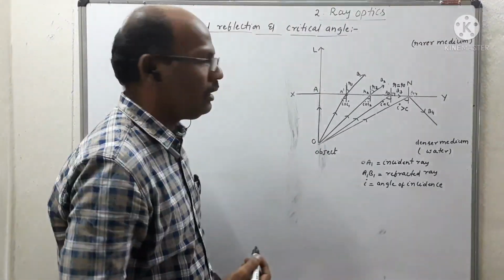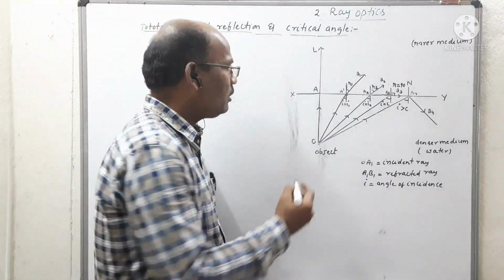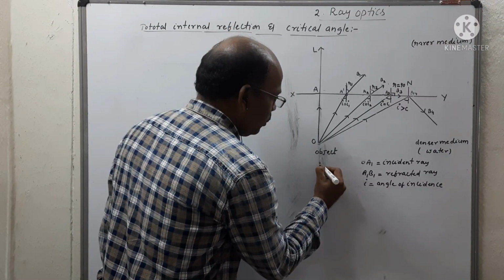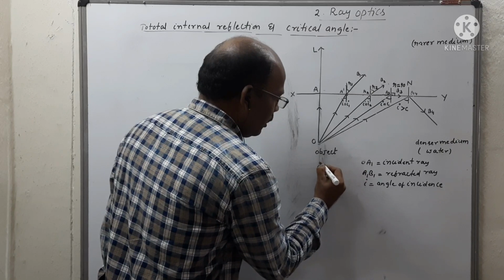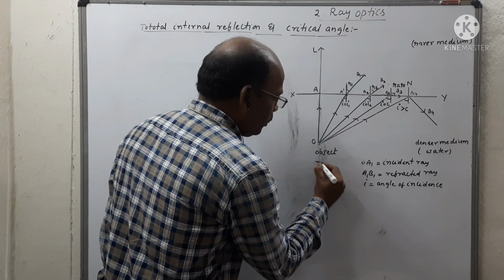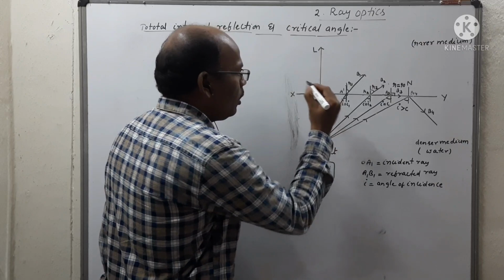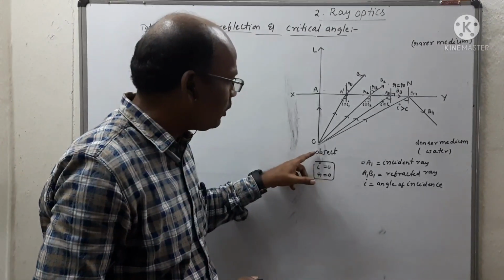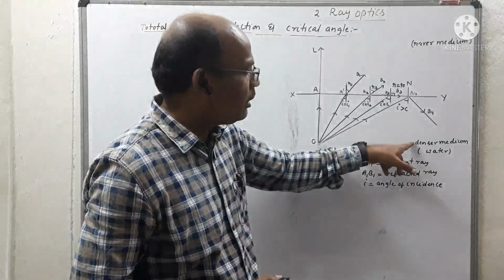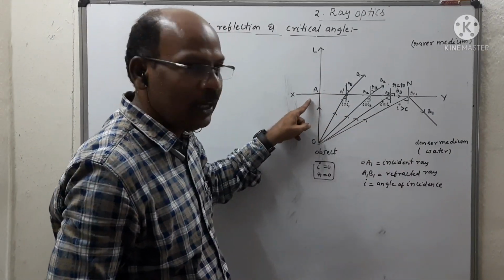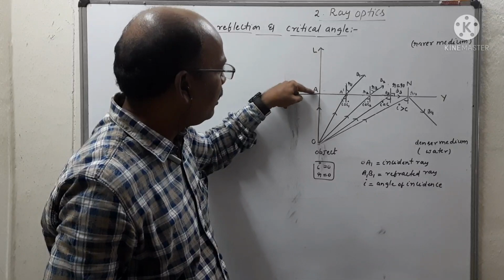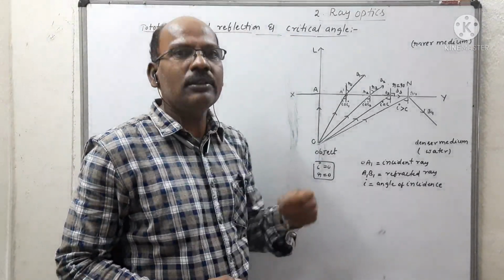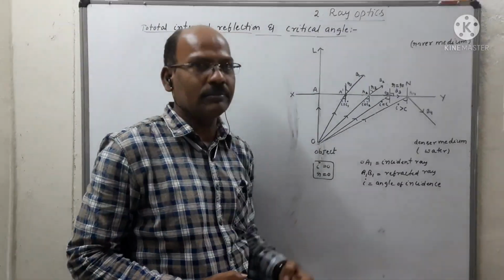Normal incidence means the angle of incidence i is equal to 0 and the angle of refraction is also equal to 0. So OA is the normal incidence from the point object O in the denser medium. It is refracted in the straight direction as AL, the refracted ray whose angle of refraction is R.